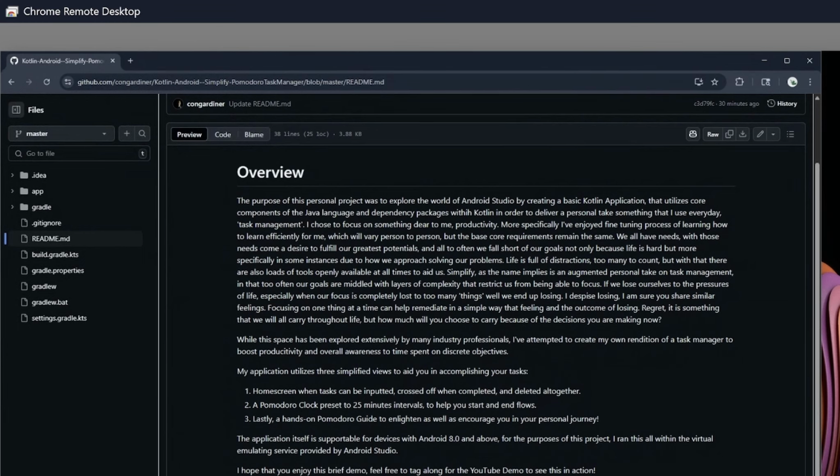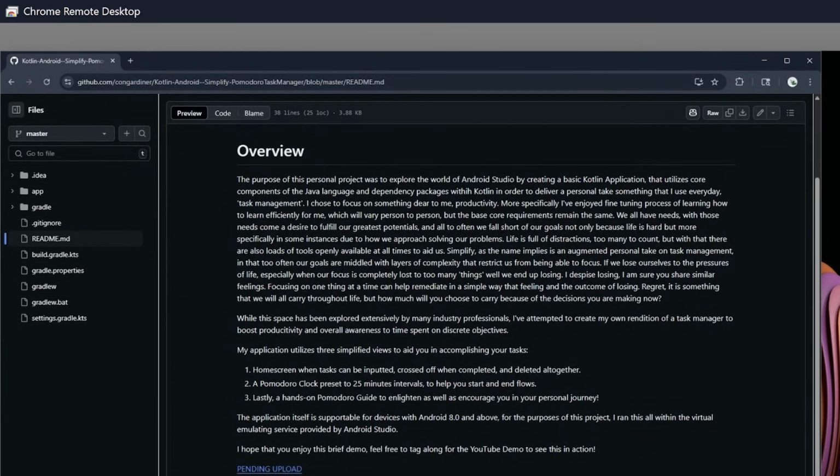Now, the purpose of Simplify is to enable a user to identify basic tasks that need to be completed within their life. Secondly, introducing a studying tactic that I love and admire, which is known as the pomodoro effect, which basically enables a user to set 20 to 25-minute intervals of time in which they are solely dedicated to the task that they want to accomplish. And after that 25-minute workflow is completed, they take a 5-minute break.